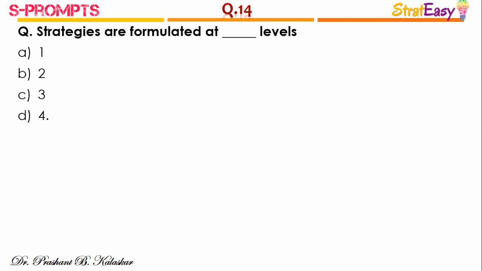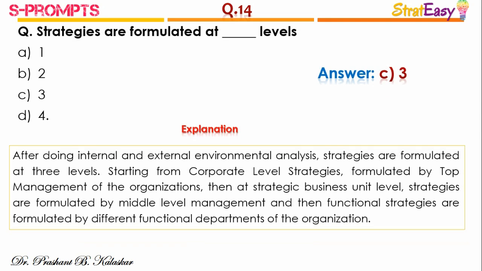Question number 14. Strategies are formulated at dash levels and the right answer is option C, 3 levels. After doing internal and external environmental analysis, strategies are formulated at 3 levels, starting from corporate level strategies formulated by the top management of the organization, then business unit level strategies which are formulated by the middle level management, and then functional level strategies which are formulated by different functional departments of the organization.